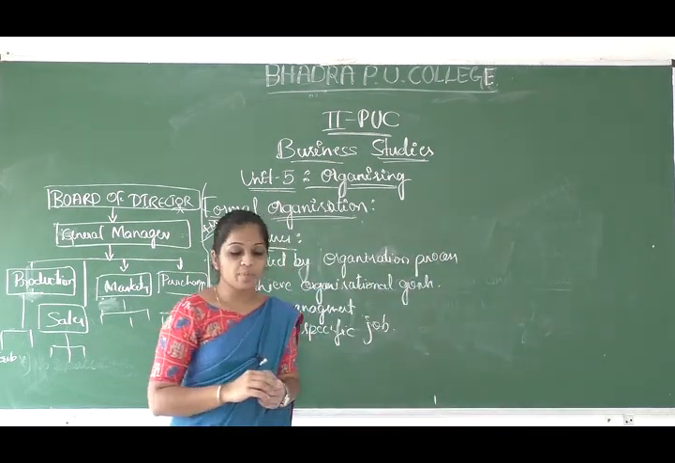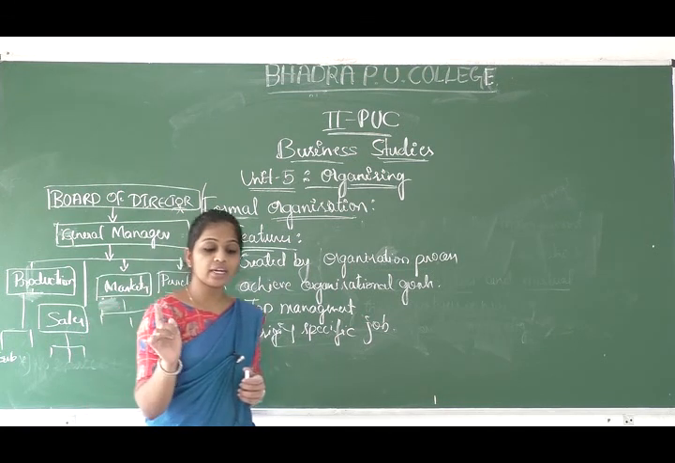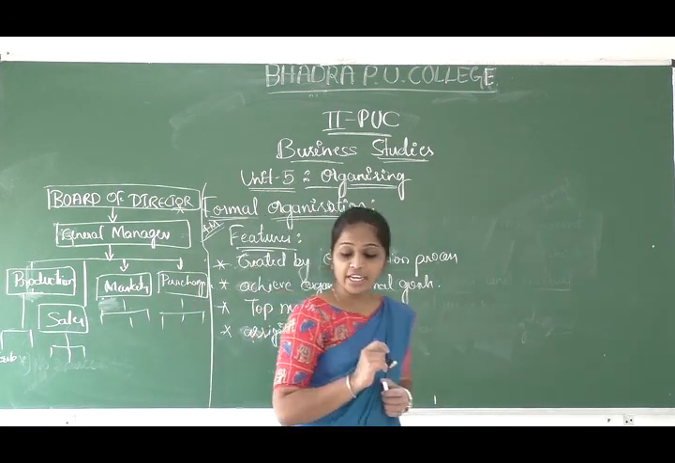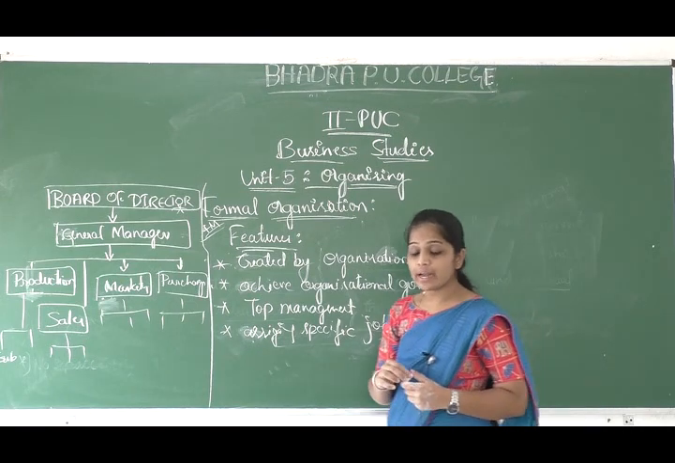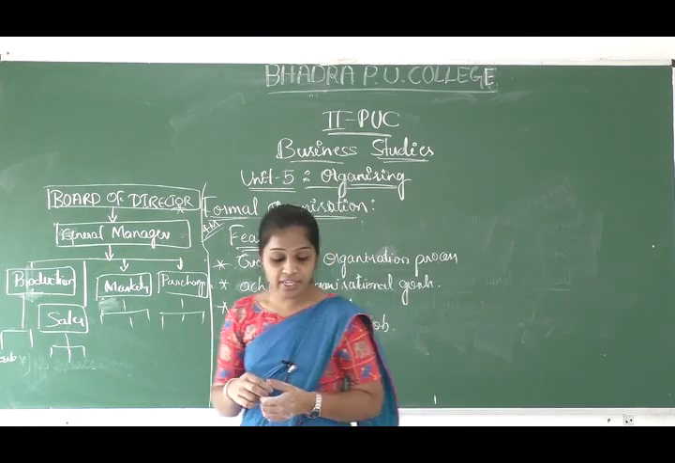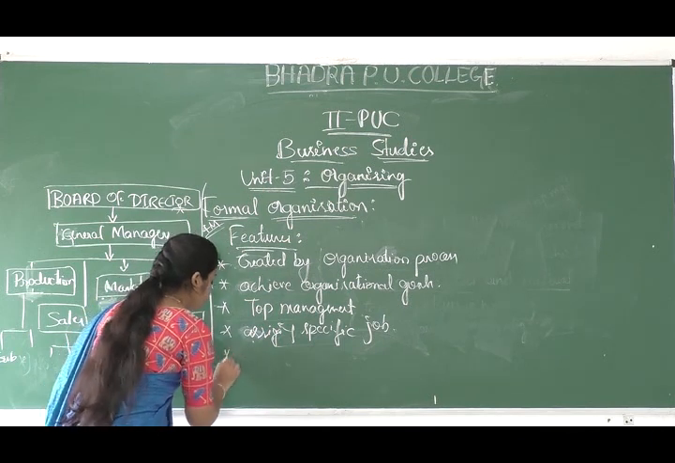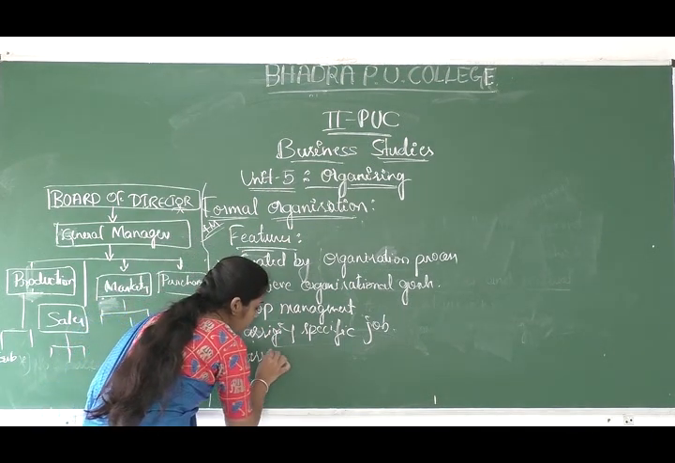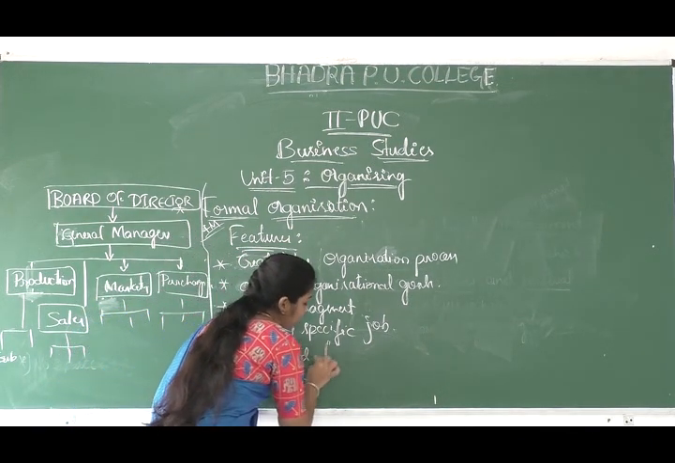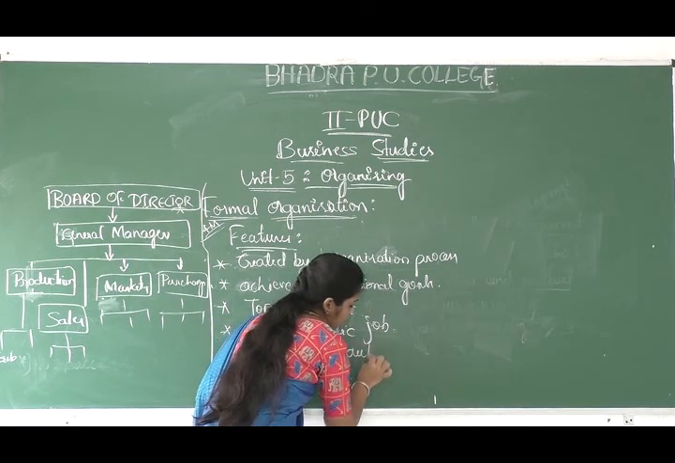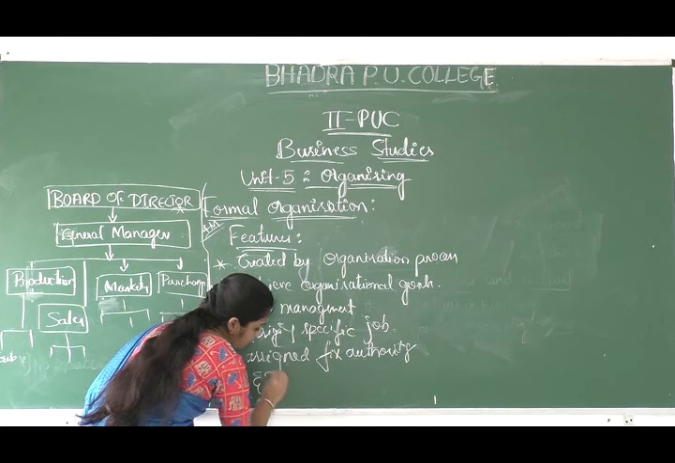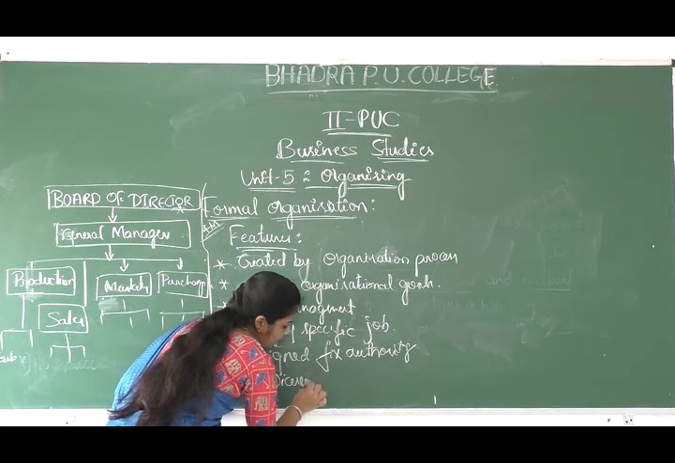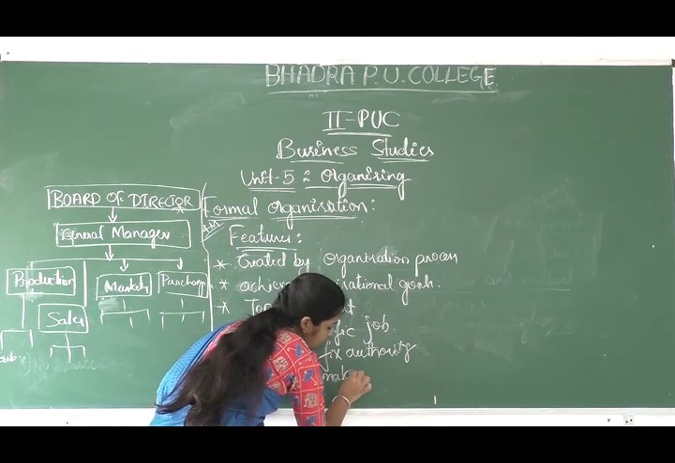And the next one is that in the formal organization structure every individual is assigned a fixed authority and decision making power.